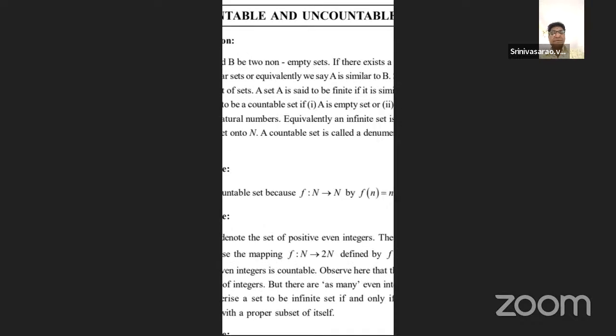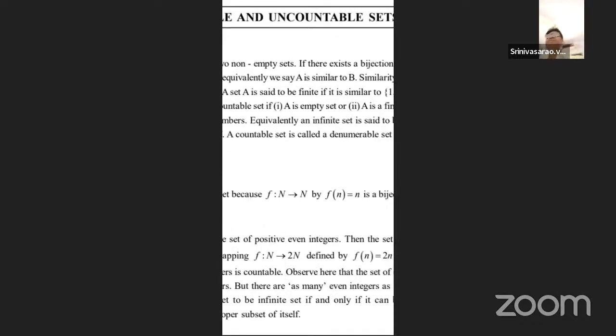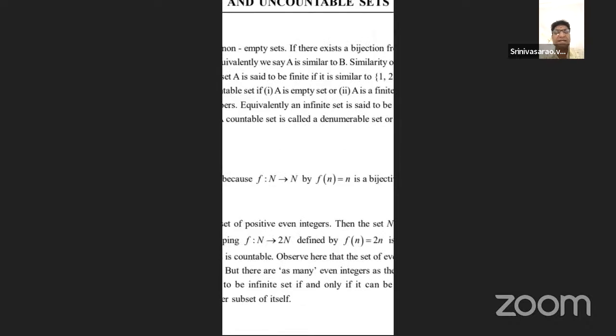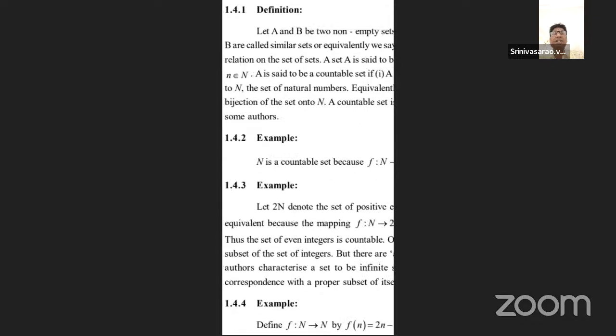A set capital A is said to be finite if it has some fixed number of elements. A set whose number of elements is not finite is called an infinite set. A finite set is denoted by the fixed elements, the set of 1, 2 and so on up to n, for some fixed natural number n. Students, before defining a countable set, the set must be understood as finite.